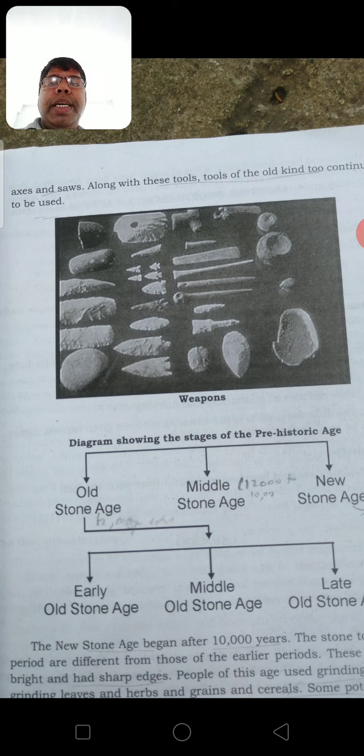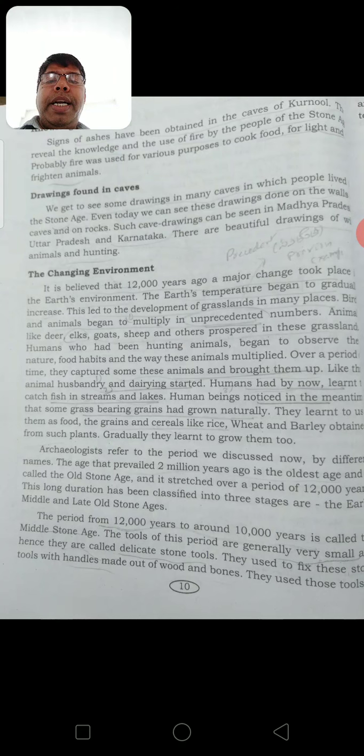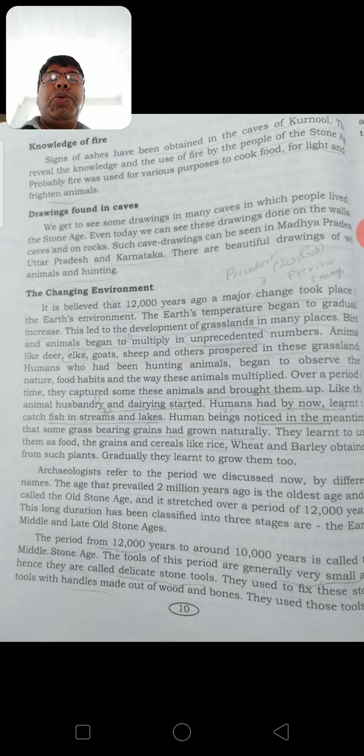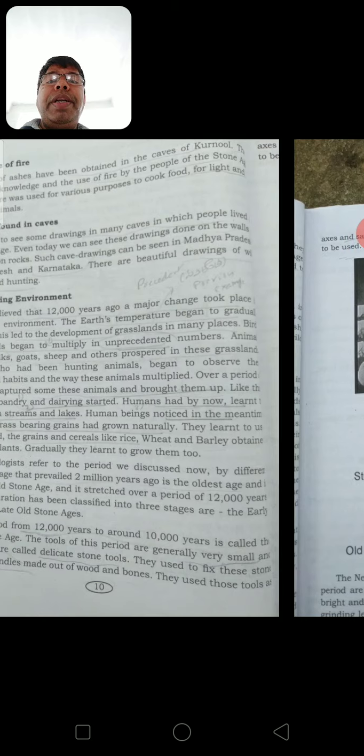Here the Old Stone Age is again divided. The Old Stone Age prevailed 2 million years ago. At that time man did not know how to write. He only perhaps knew how to speak with others. Spoken language was there. So it is the oldest age. It stretched over a period of more than 12,000 years.